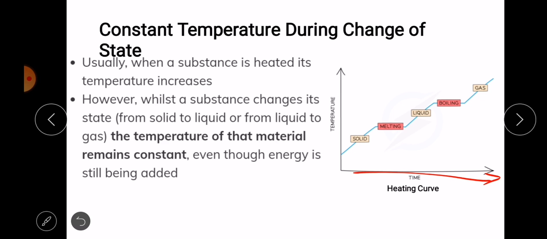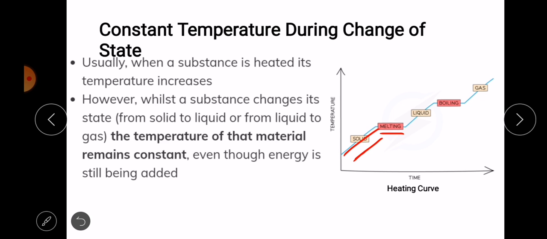Here the solid is being heated. As the temperature increases, we can see the temperature of the solid rising from this point to here. Then at a specific time, the temperature doesn't increase. The temperature of the solid now remains constant.